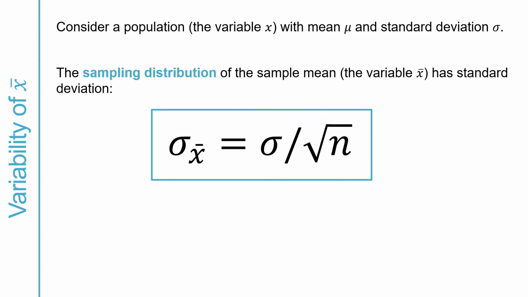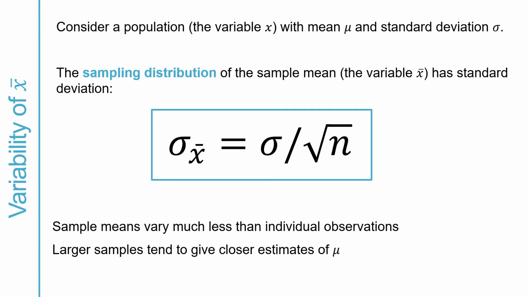What this tells us is that sample means vary much less than individual observations in the population, and that larger sample sizes give us sample means xbar that tend to remain pretty close to the value of the population mean mu. The implication of this is that the statistic xbar is also a very useful estimate of the population mean mu. So those properties of the sampling distribution of xbar can be demonstrated mathematically.